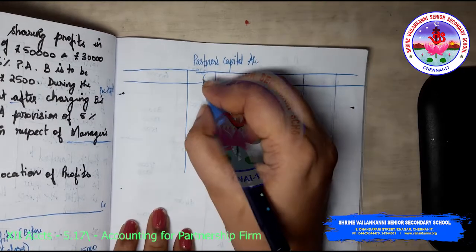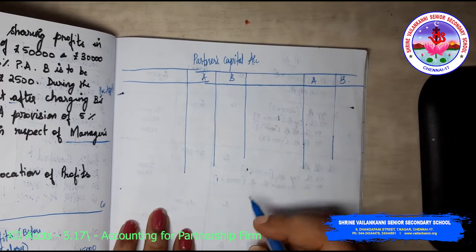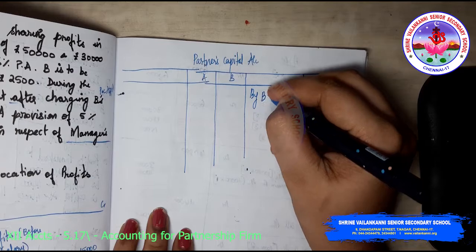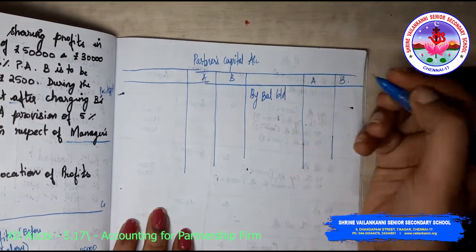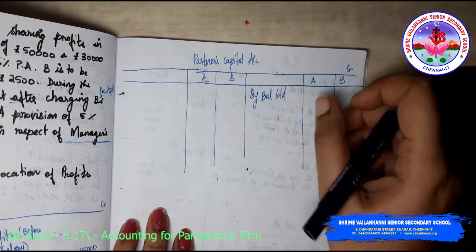So you have A and B. Okay, so by balance brought down, always capital should be having opening balance on the credit side.